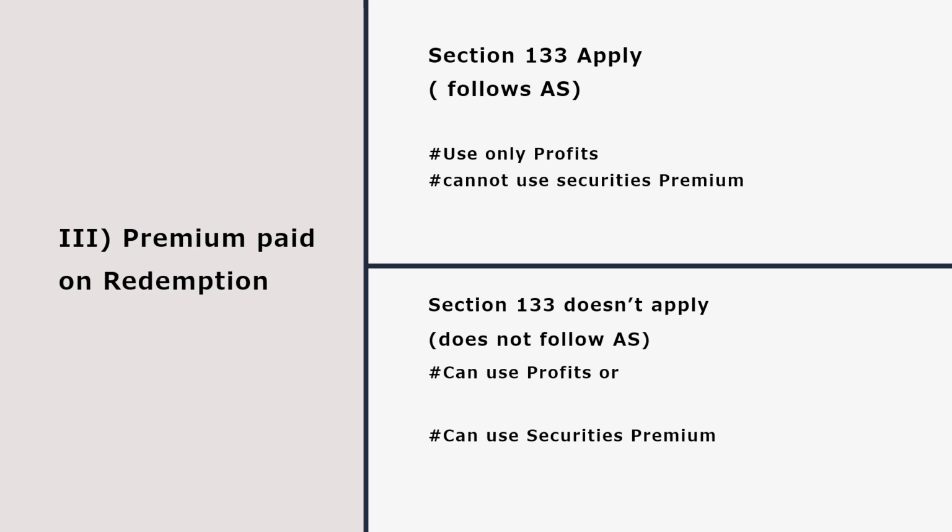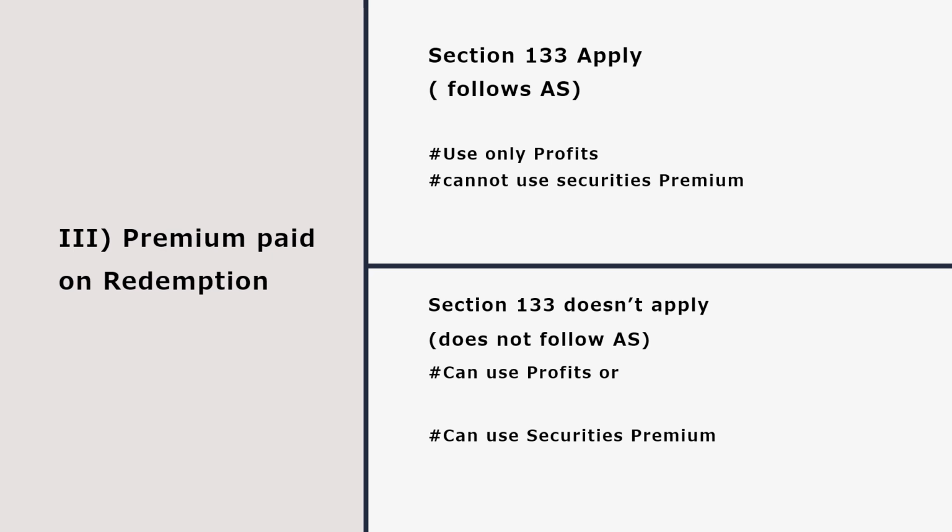See, here the section says there are two types of company. Section 133 applies to every company which has an objective of earning profit, and they also need to follow the accounting standard.